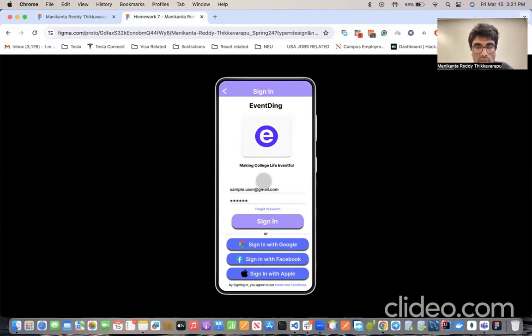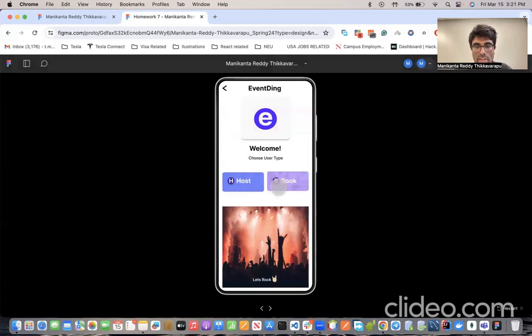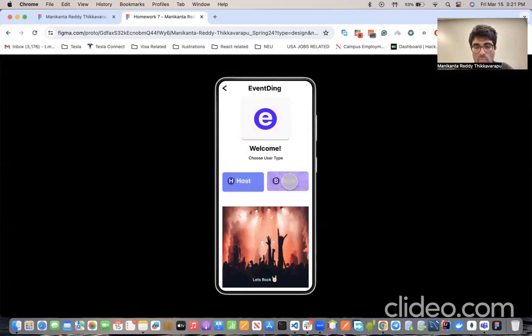Once you create your account, you need to provide your email ID and password, and click sign in. So this is the main home screen. After onboarding, you can either click on host or click on book. If you want to host an event, you need to click on host, and if you want to book the already hosted events, you need to click on book.